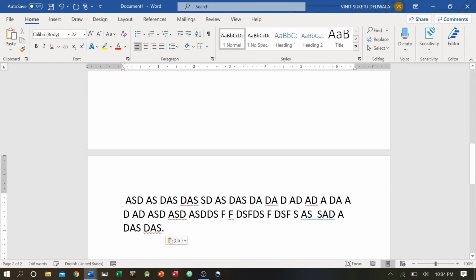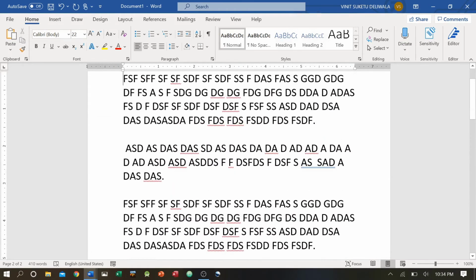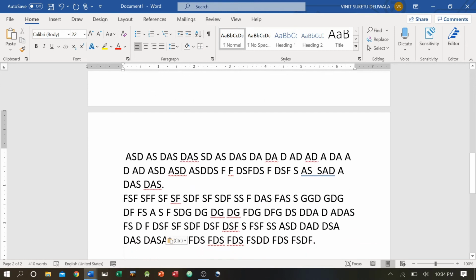I'm deliberately typing something so that I can get multiple pages. This is the first page. We can see that this is now the second page.